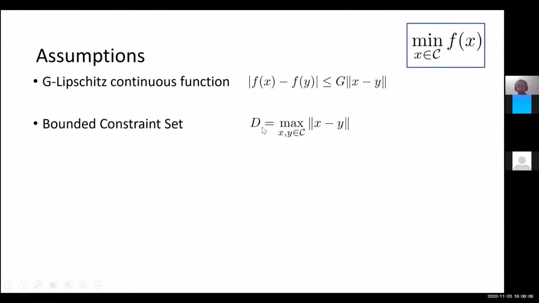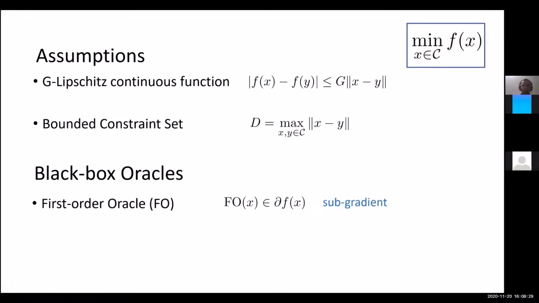We assume that the diameter of the constraint set, which is the maximum distance between x and y, both belonging to the set, is at most d. In the entirety of this talk, whenever I use a norm, it's the L2 norm, and all our results are specifically for the Euclidean norm.